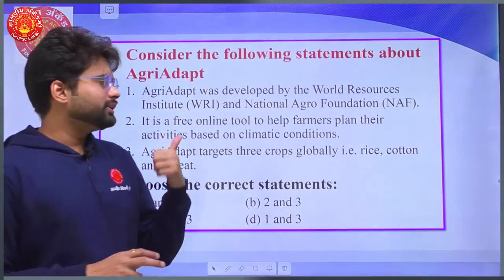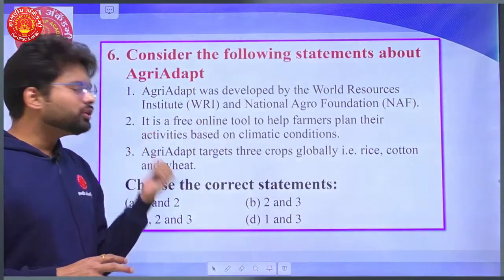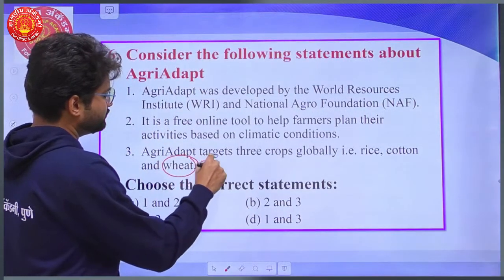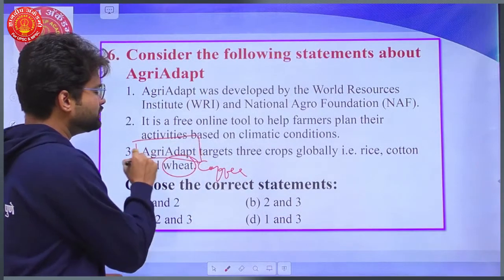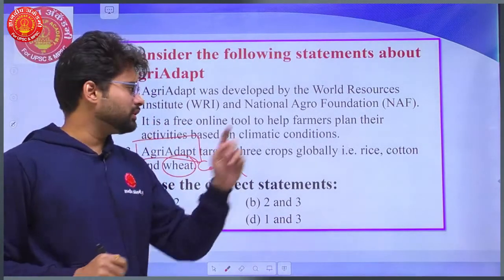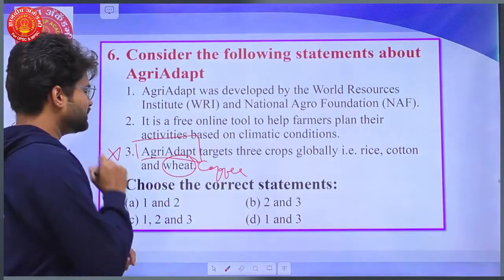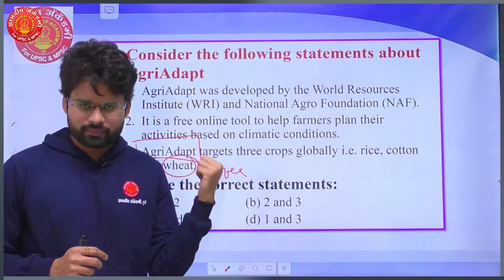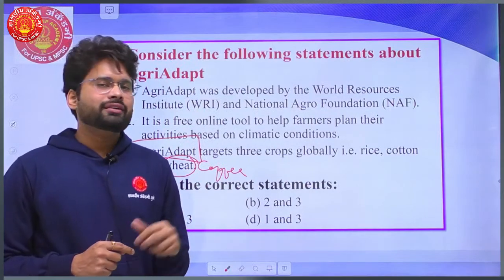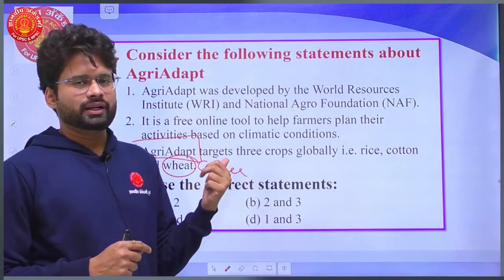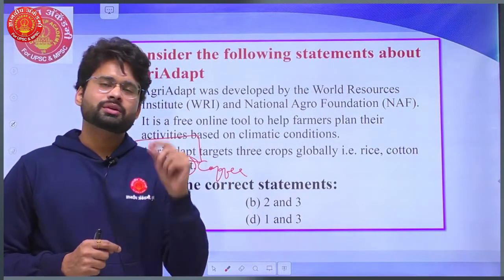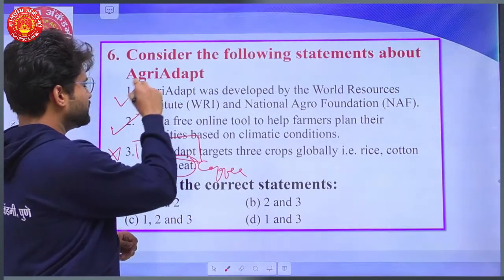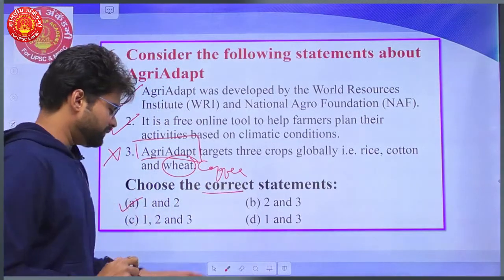So the twist here was, yes, rice and cotton are there in this list, but not wheat. Here we have coffee, not wheat. So Agri-Adapt actually targets 3 crops: rice, cotton and coffee. Interestingly, if you refer to the official website of Agri-Adapt, you will see we have 2 Indian languages in this portal also, right? Tamil and Telugu, the best portal on the global platform. This is a very proud moment for India. So yes, both the statements are correct. So correct is 1 and 2, right?